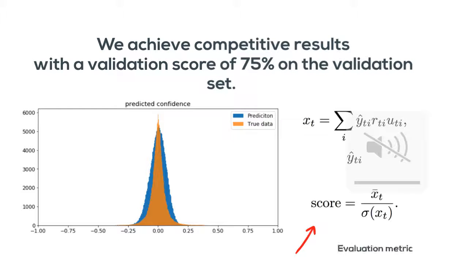We achieve competitive results on our validation set, with a score of 75% using the accuracy metric on the right. On the left, what's being plotted is the probability that our classifier predicted the class label, 1 as a stock going up or 0 not going up. Just to note, on the x-axis we're showing the actual confidence, and on the y-axis we show the price point.